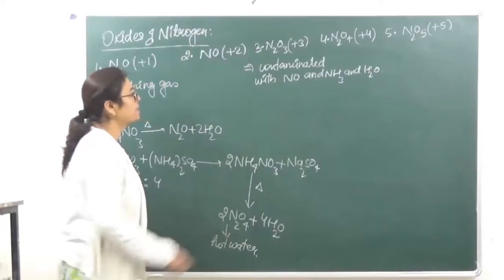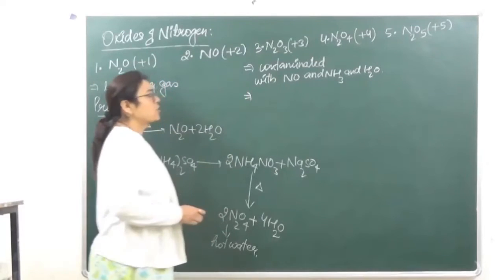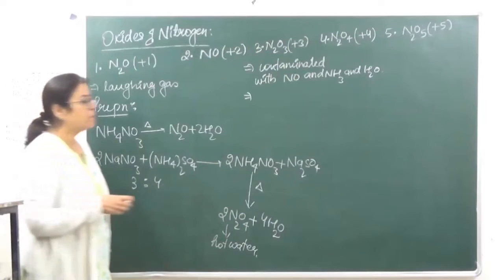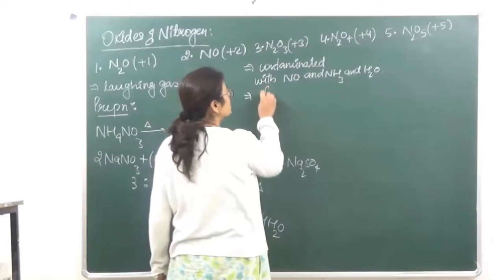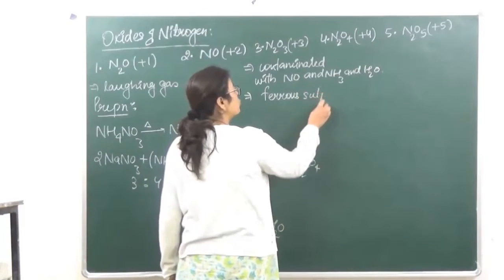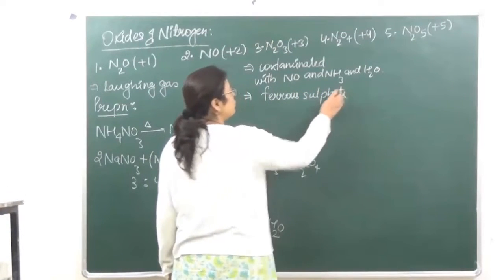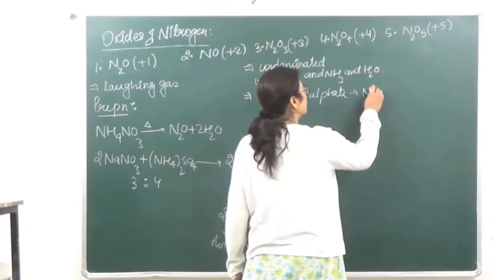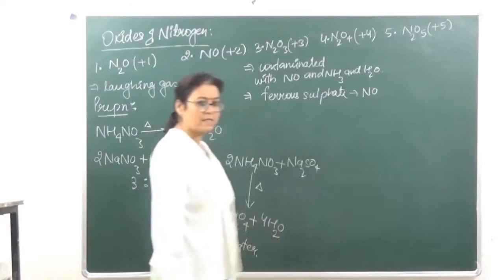In order to get pure nitrous oxide, these impurities have to be removed. So these impurities can be removed by passing the gas through ferrous sulfate solution. ये जो ferrous sulfate solution है, this is going to remove nitric oxide, right?